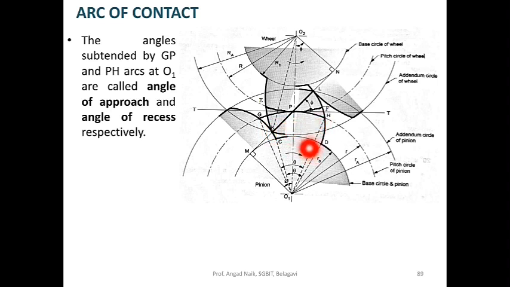The meaning is, in other words, the arc CD and the arc of contact GPH are subtending the same angle theta at the center. With this background, we'll take it further in the derivation.